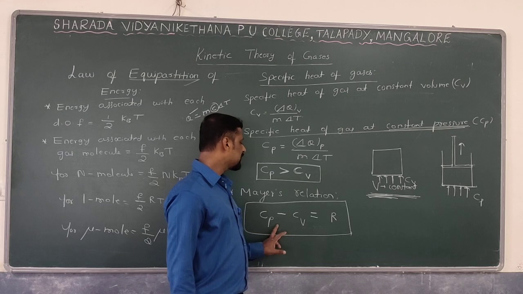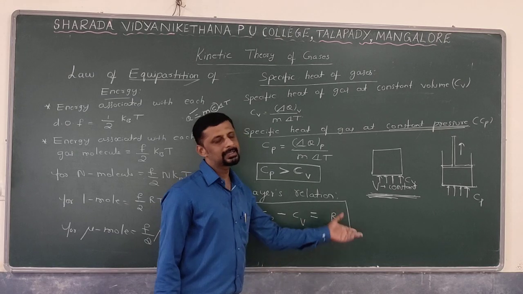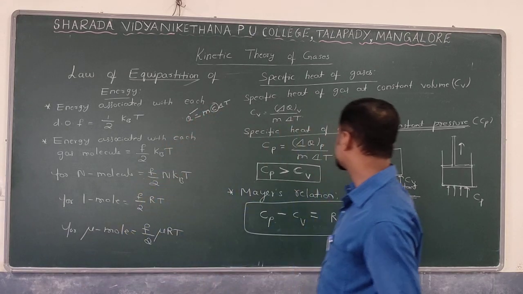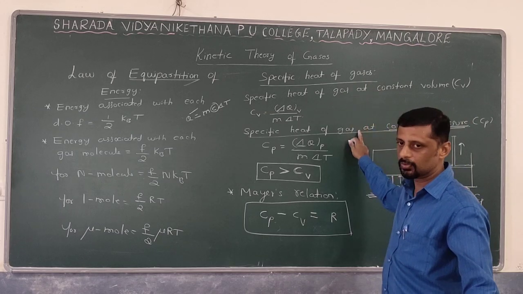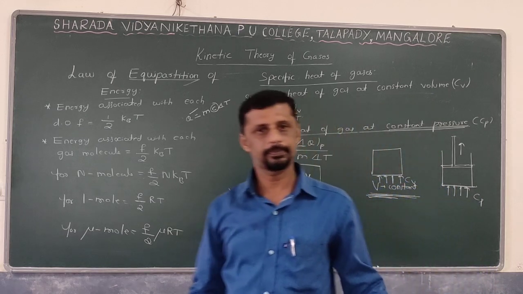If you know the value of Cp, you can calculate Cv. Or if you know the value of Cv, you can calculate Cp, since the R value is already known. It is about the law of equipartition of energy as well as specific heat of gases at constant pressure as well as constant volume, and the relationship, that is Mayer's relation.